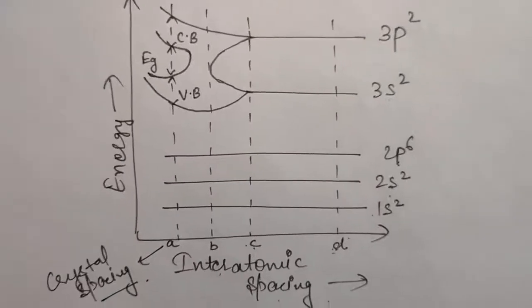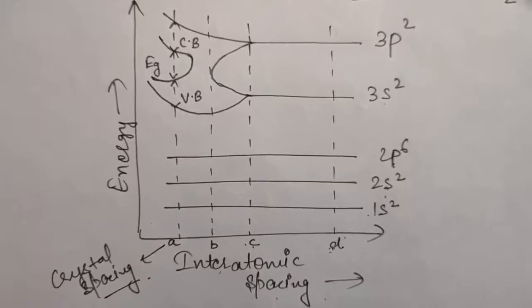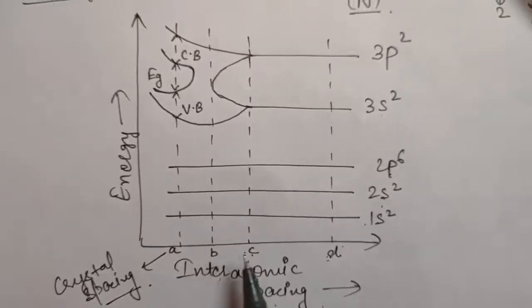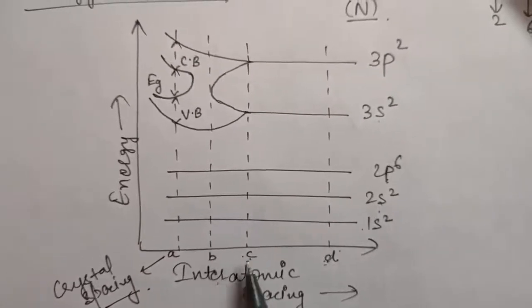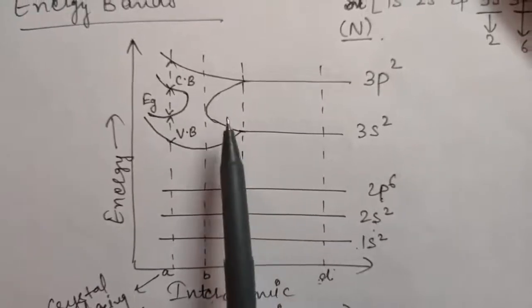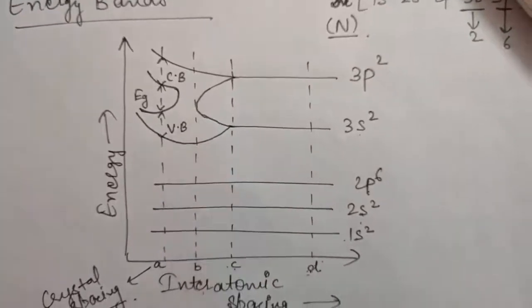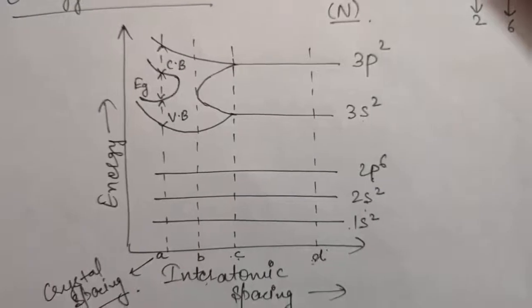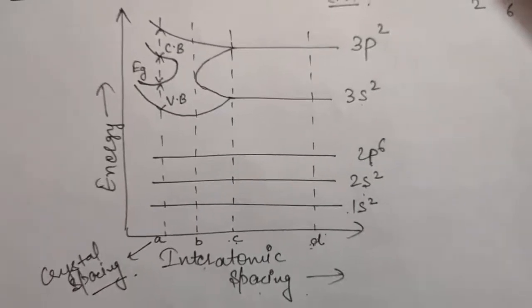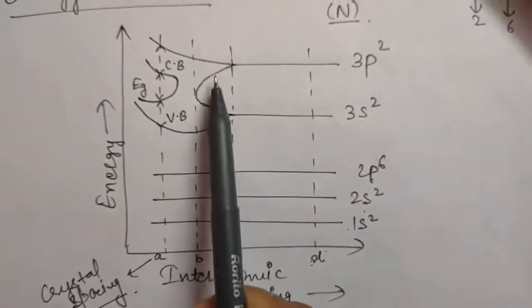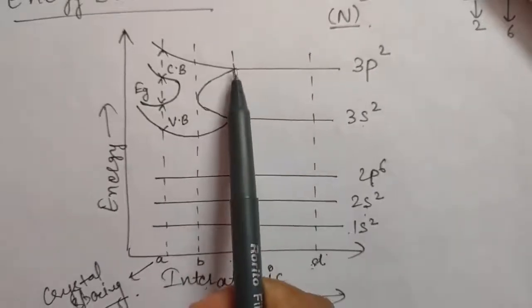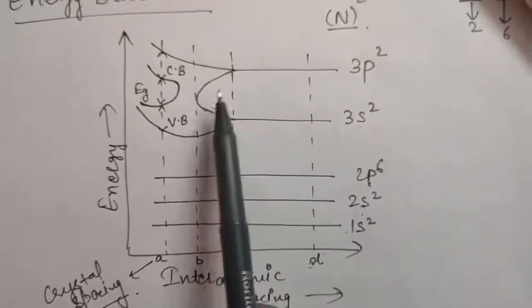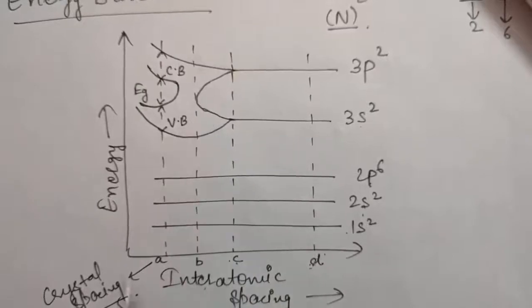Now if you further decrease the interatomic spacing and come into the region when R is lying between B and C, you can see there are different energy levels, that is, there is a great change in energy level of outermost shells, and the difference is going on decreasing, right?